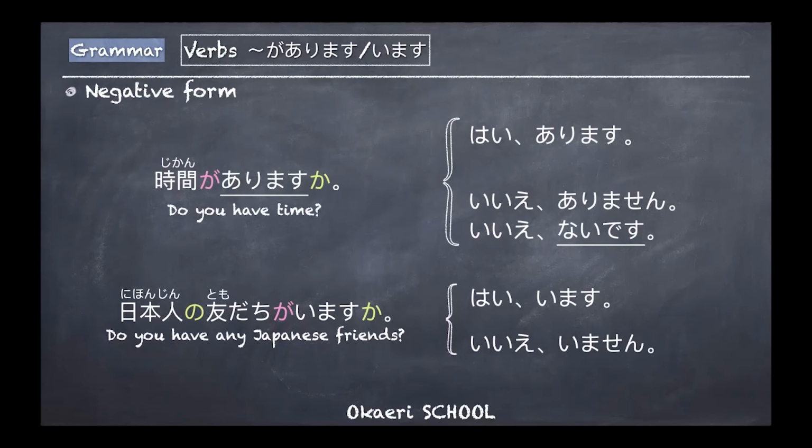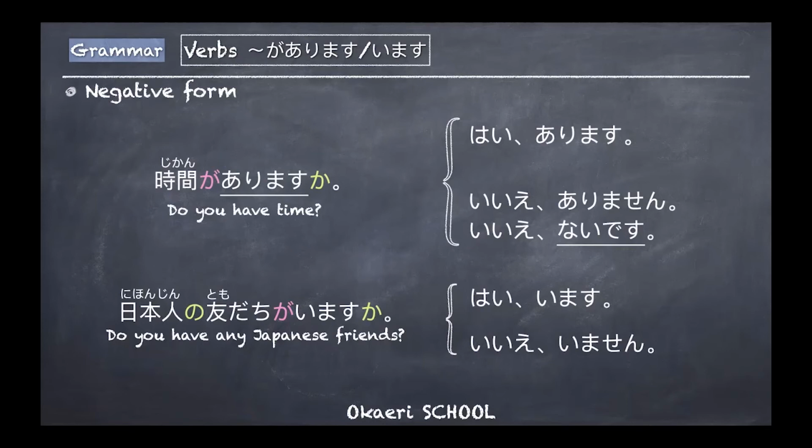And we can also say ないです. ないです literally means there is nothing. There is no such thing. ない is already negative. ありません is the negative version of あります, but ないです is just none.